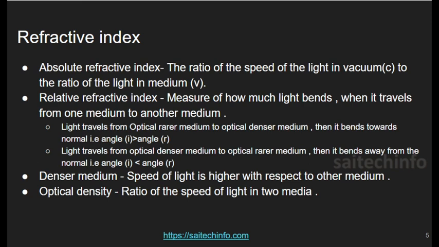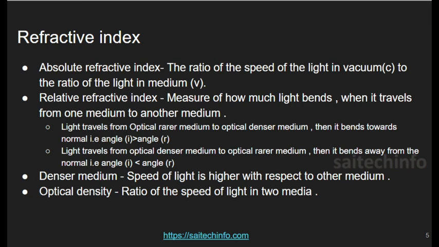So next one is relative refractive index. It is nothing but a measure of how much light bends when it is refracted, when it travels from one medium to another. So here we have two cases. Light travels from optically rarer medium to optically denser medium. Then it bends towards the normal. That is, angle i is greater than angle r. Angle of incidence is greater than angle of refraction.